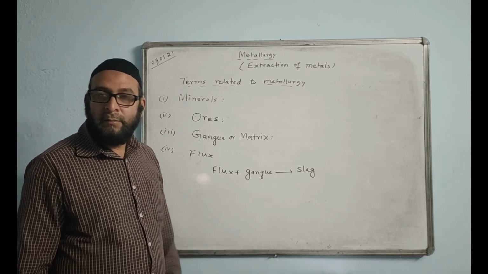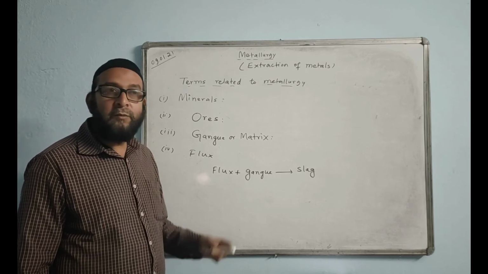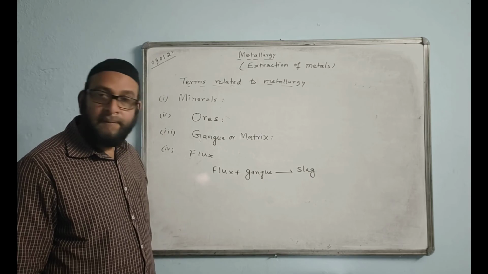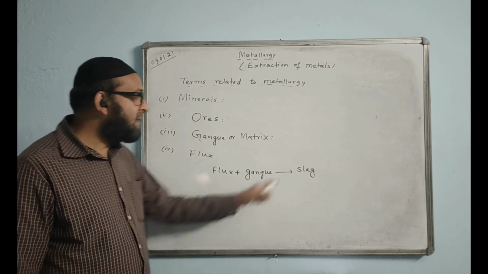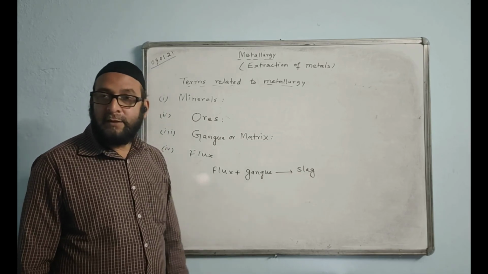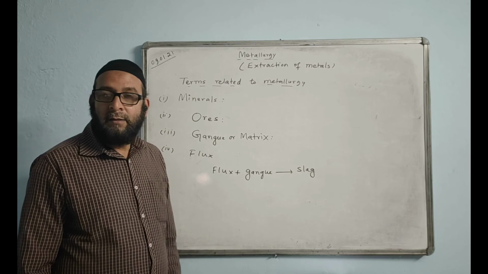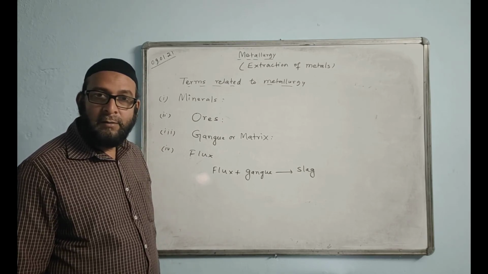Hope it is clear. Yes or no? Any points which is not clear to you, please bring out to my notice. Is it okay? S-L-A-G, slag. It is not slang. Yes, Bharat.